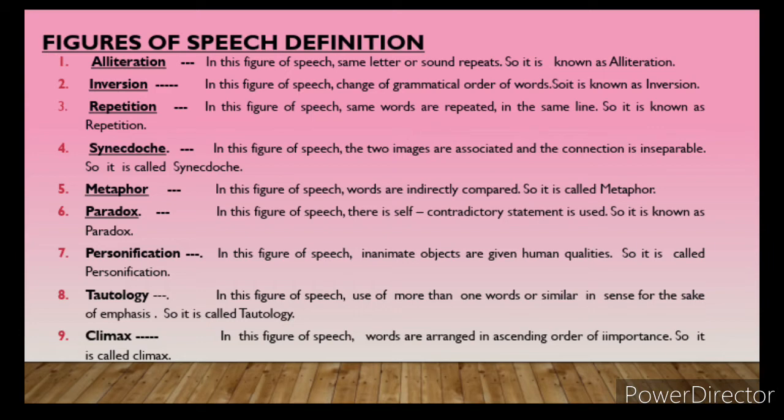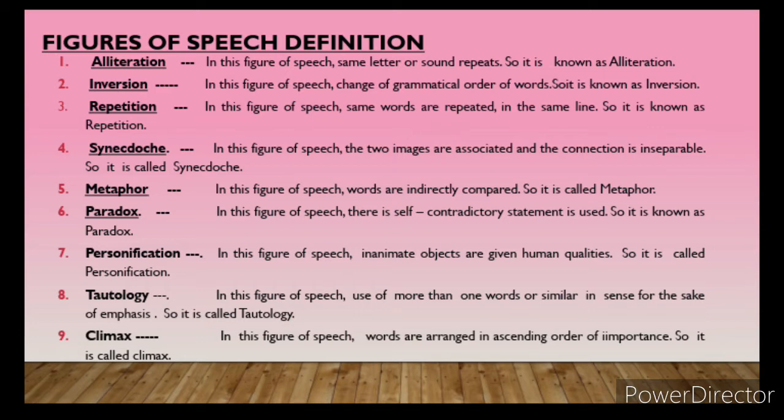But the poet uses inversion as a poetic device, and in the poem there are at least 5-6 places where sentences are not present in the proper order. In the exam you have to write the definition: change of grammatical order of words. We call it inversion.